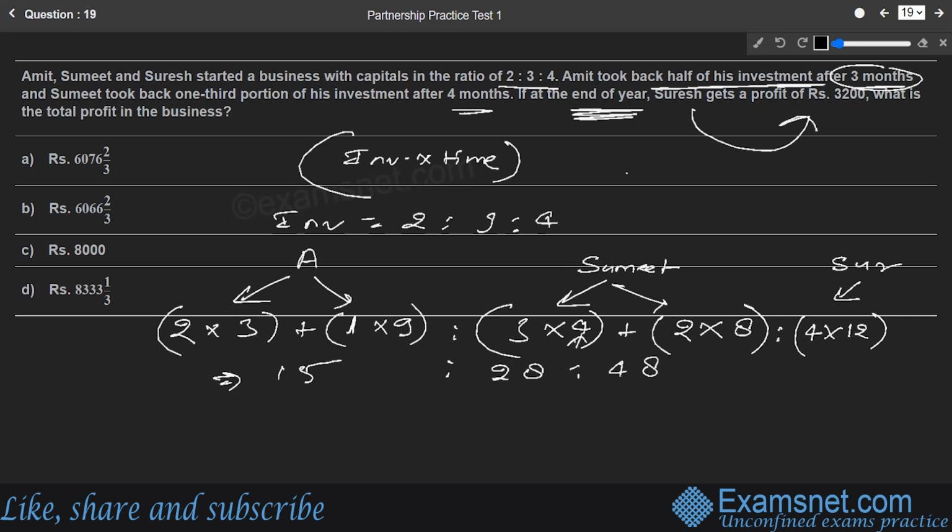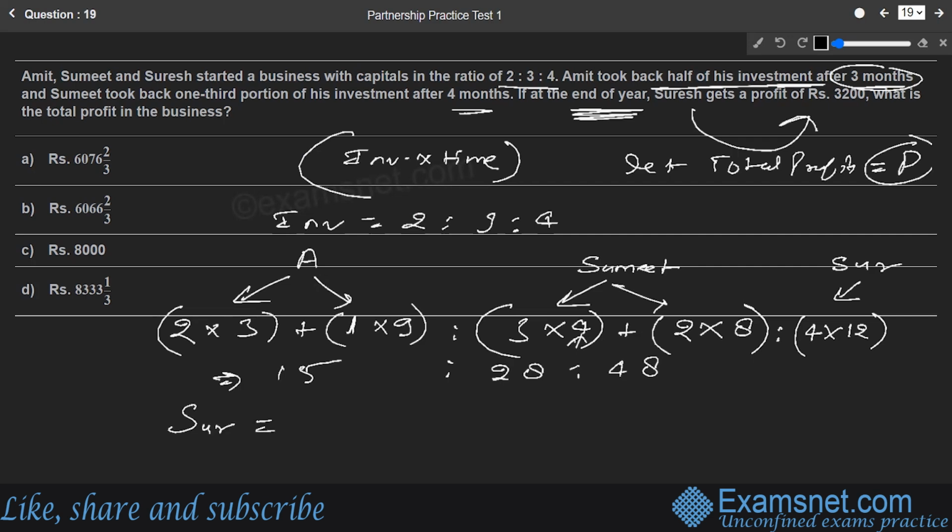Let's say the total profit is nothing but P. If you assume like this, then we can find out Suresh's part. So Suresh's part, whose part is given? The profit. Suresh gets a profit. So Suresh's part is given.